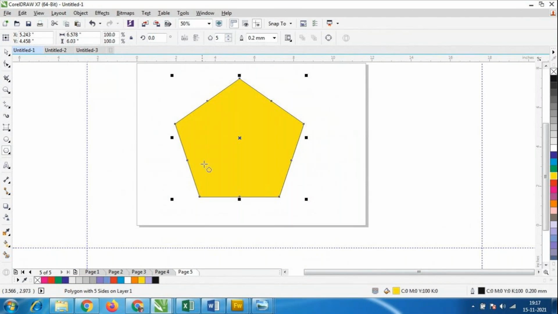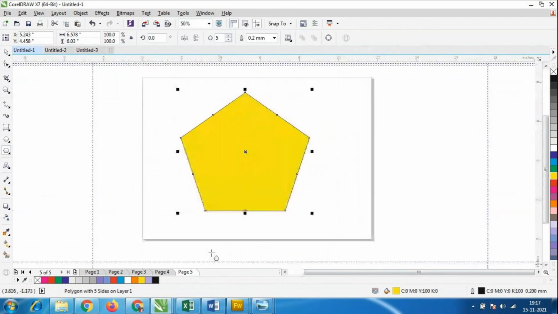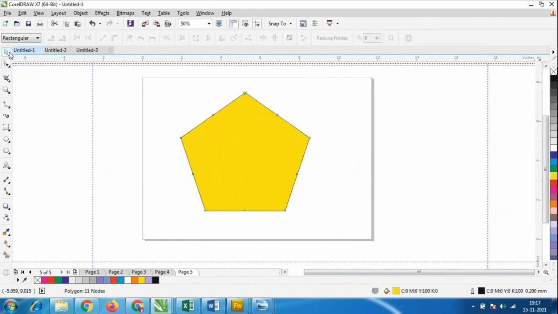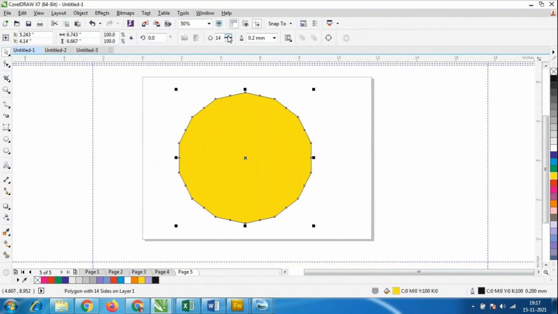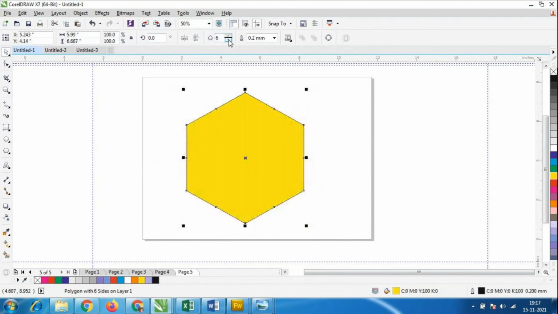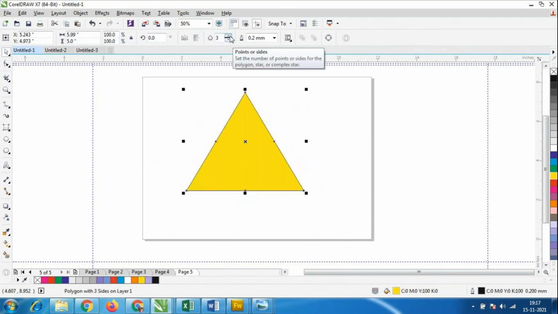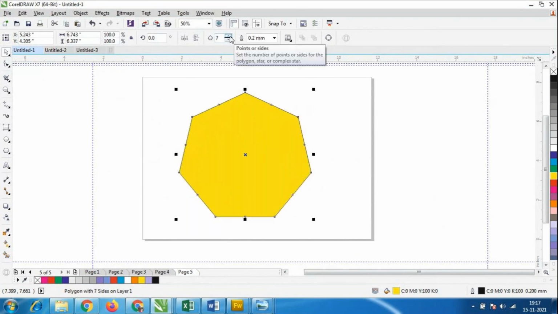But now the thing is we have to use the shape tool here. I'll select this shape tool, and before that, if I select this polygonal tool, we have an option here, number of sides or points. We have 1 2 3 4 5 sides. So if you want, I could increase the number of sides. Okay, like this we could increase. The minimum is 3, and the maximum we could increase to any number.